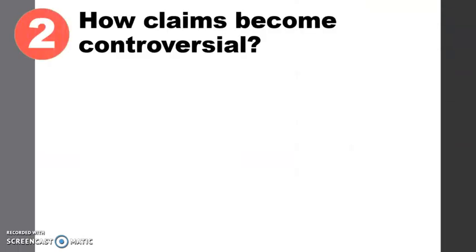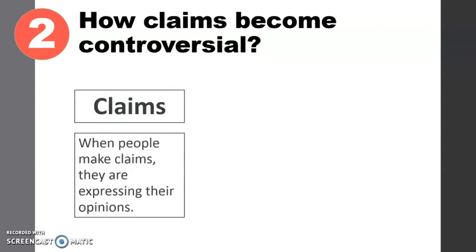Now, how do claims become controversial? In the previous lesson, now that you know about assertion, and from the previous lesson, you've also learned about claims, both an assertion and a claim need to be substantiated with proof. Otherwise, they will be rendered invalid. But assertion, though, contains more intensity and forcefulness on the part of the speaker because you are persuading someone. So that's for assertion. But you learned in lesson 2 that a writer always makes claims in text.